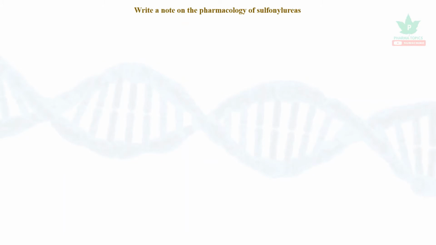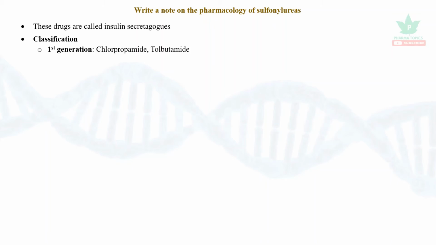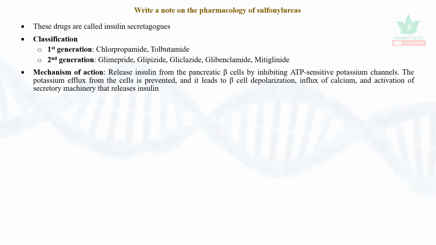Let us see about the sulfonylureas first. These drugs are called insulin secretagogues. Classification: first generation is chlorpropamide, tolbutamide. Second generation is glimepiride, glipizide, gliclazide, glibenclamide, and meglitinide. Actually, these drugs release insulin from the pancreatic beta cells by inhibiting ATP-sensitive potassium channels. The potassium efflux from the beta cells is prevented. It leads to beta cell depolarization, influx of calcium, and activation of secretory machinery that releases insulin.